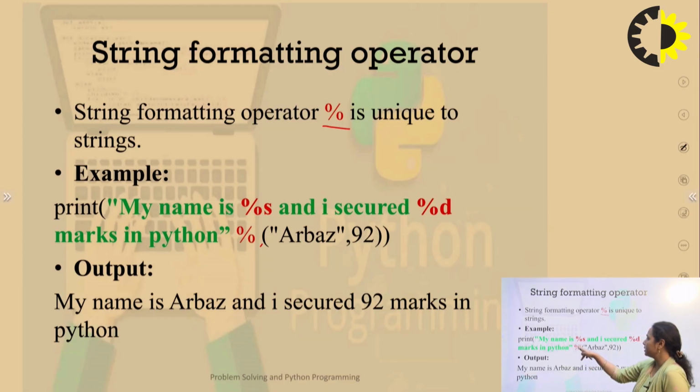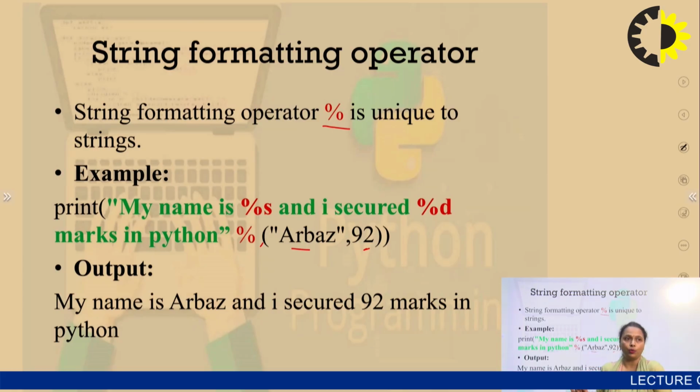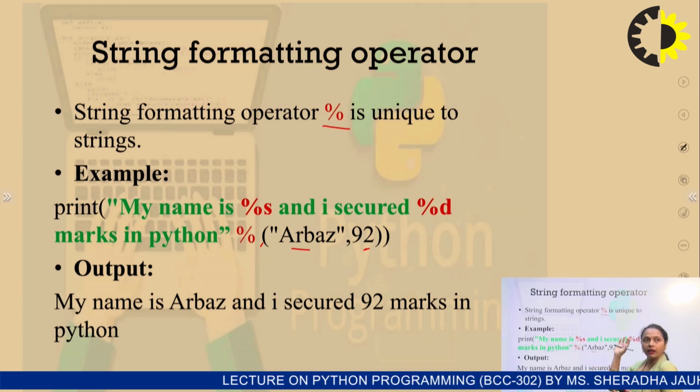Now what is percent here? I will provide data. So wherever the percent sign is there, that particular data is being replaced in the same sequence. But if I just interchange the data, if I write 92 here and Arbaz here, so 92 will be printed over here and Arbaz will be printed over here.